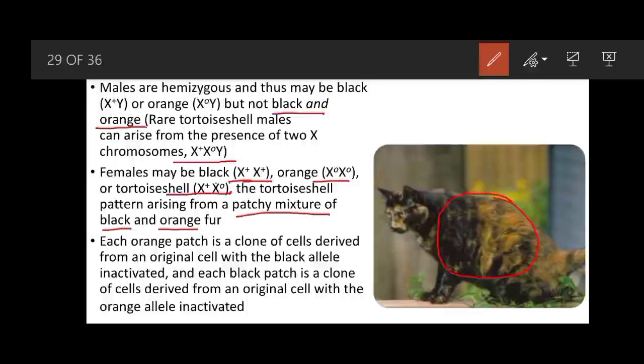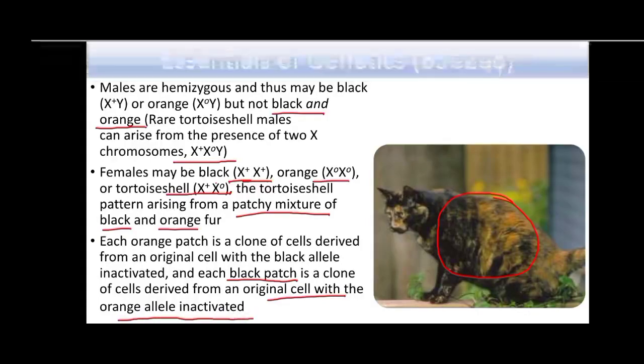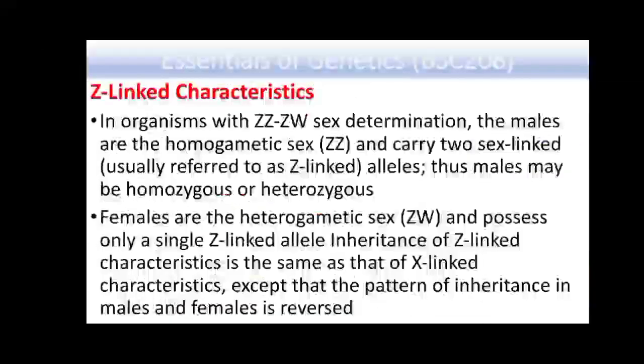So each orange patch is a clone of cells derived from the original cell with the black allele inactivated, and each black patch is a clone of cells derived from an original cell with the orange allele inactivated. So this is also a very important concept.